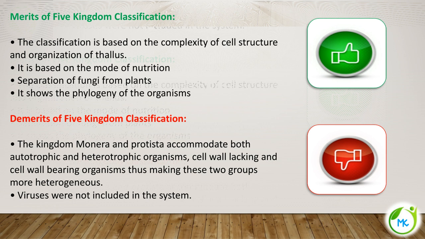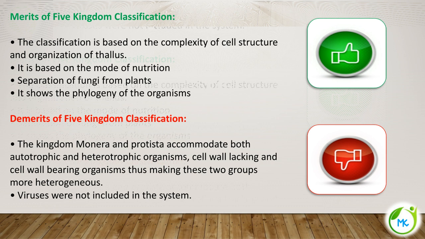So it is a heterogeneous classification, and this is a kind of demerit. Another demerit is the virus. The virus is also a living organism. Last class we studied about the virus, and the virus did not find any place in this classification system. That is also a demerit of 5 kingdom classification.